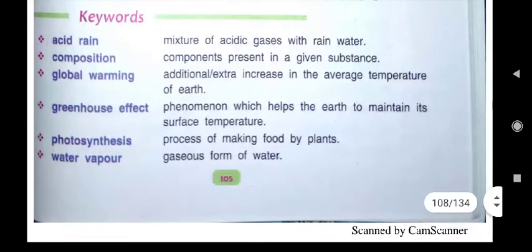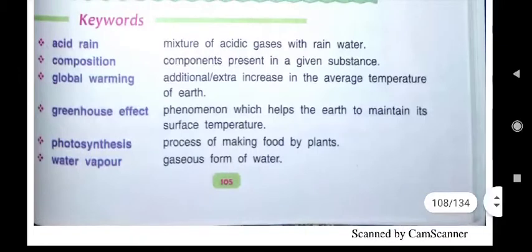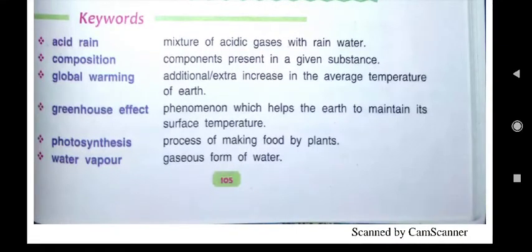Here, keywords you see, it is written ABC and keywords. Keywords I am explaining, after that I will give you the answers of ABC. Keywords, first word is acid rain. Acid rain, what is acid rain?